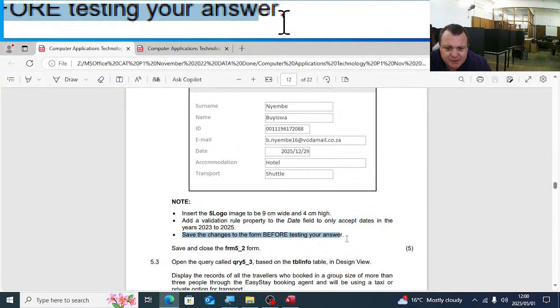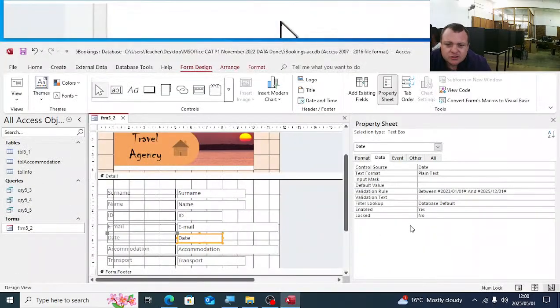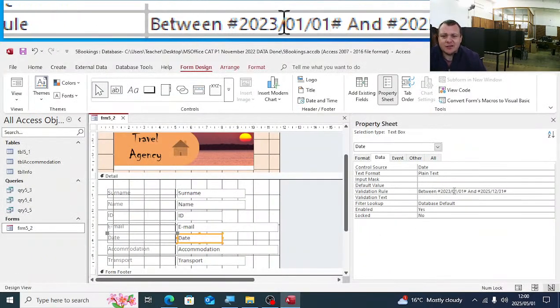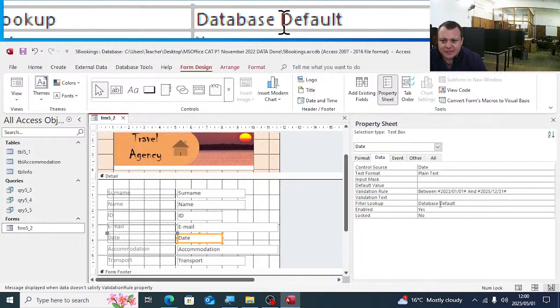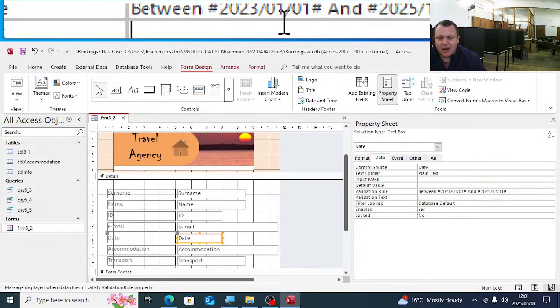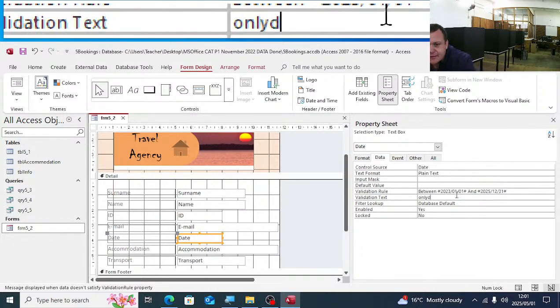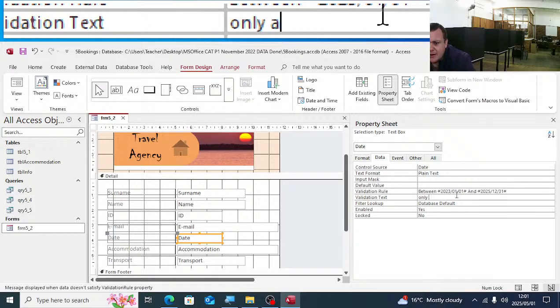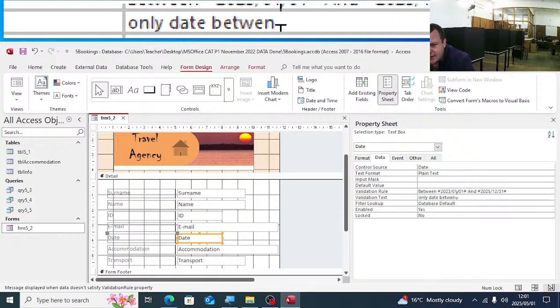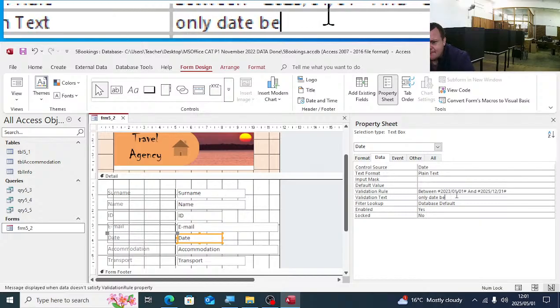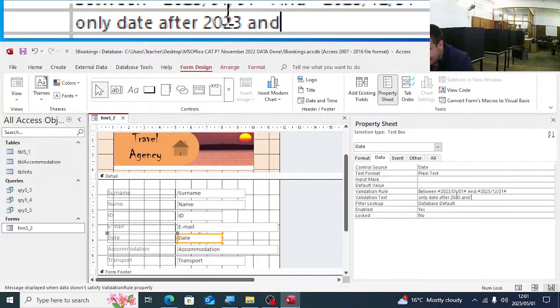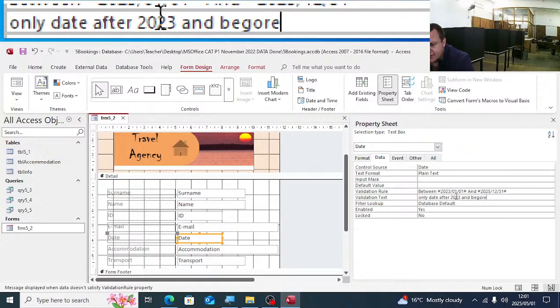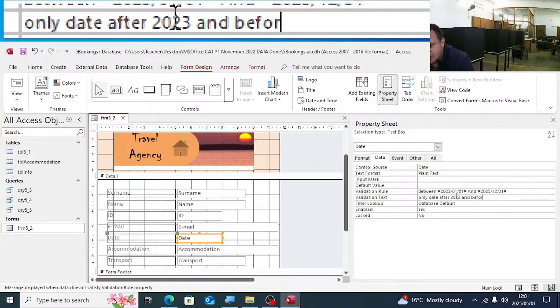Save the changes before testing your answer. Guys, they don't tell us to insert a validation text, but I'm going to insert a text. I will insert here: only dates after 2023 and before 2025.